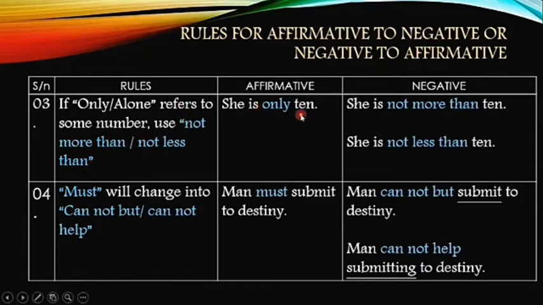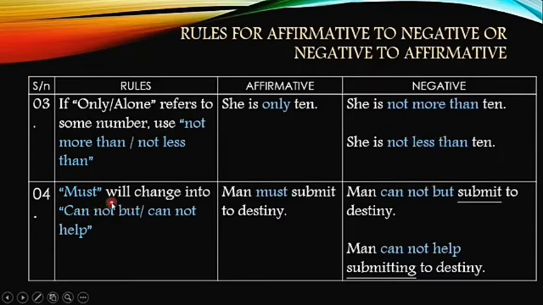Example says, she is only 10. That means her age is 10. She is 10 years old only, and the age is not that much. That's why we are using the term only. So the negative form of the sentence is, she is not more than 10 or she is not less than 10. The meaning is preserved, but the sentence has been converted into a negative structure.